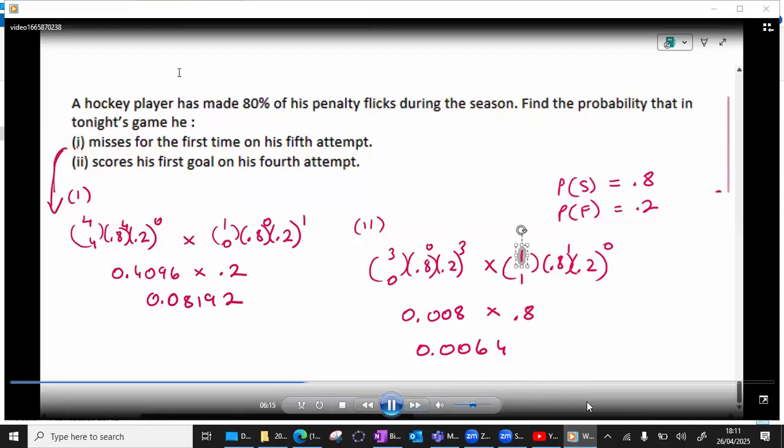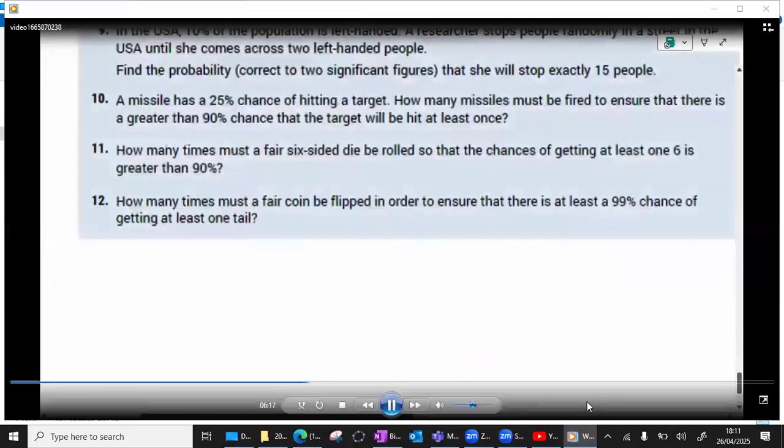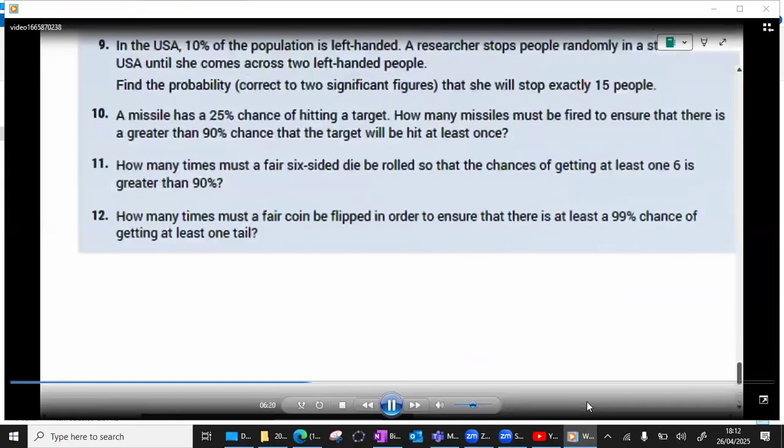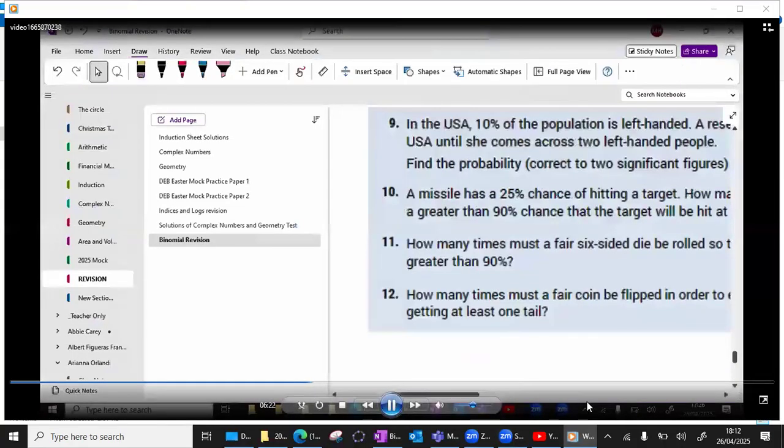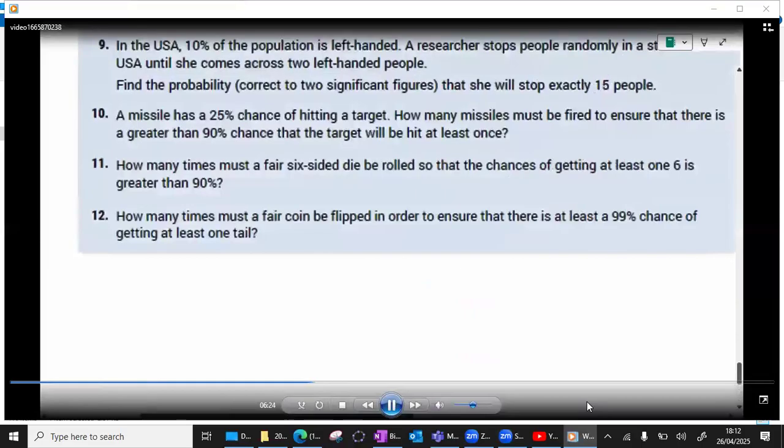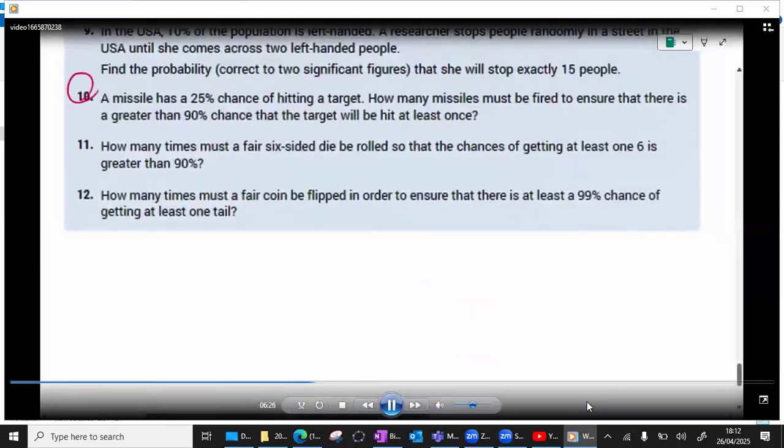So then there was just one more thing I was going to look at. At the time in class, we had to pause on it because we hadn't done logs, but we've obviously done logs since. So I'm going to have a look here, for example, at question 10. A missile has a 25% chance of hitting a target. So the probability of success, if success is considered a missile hitting its target, is 0.25.